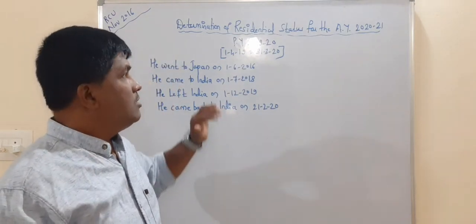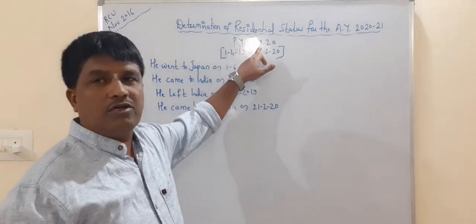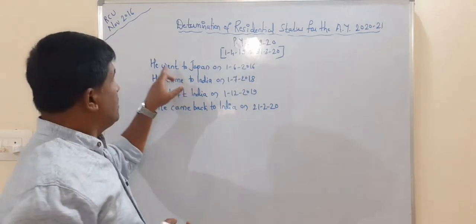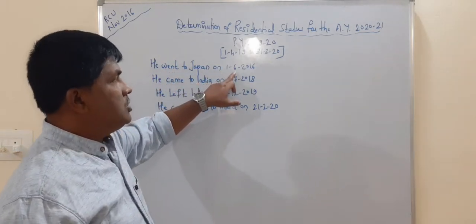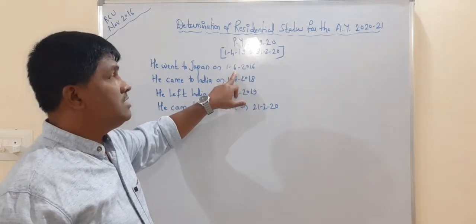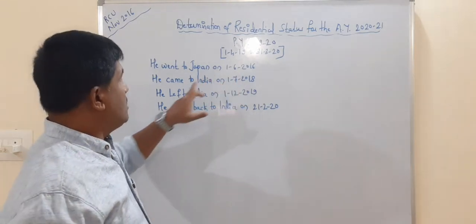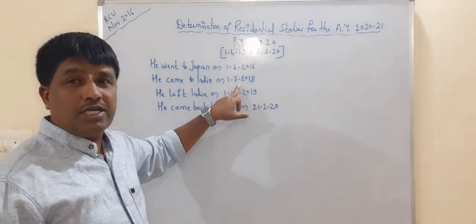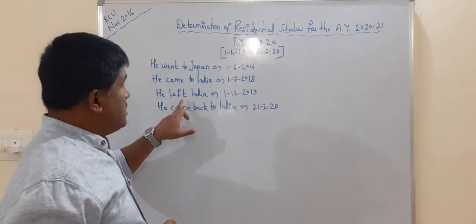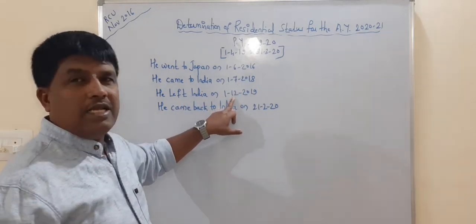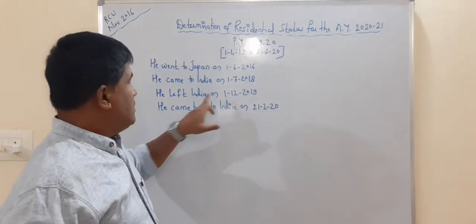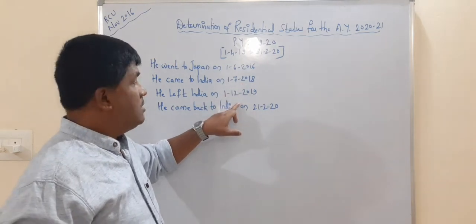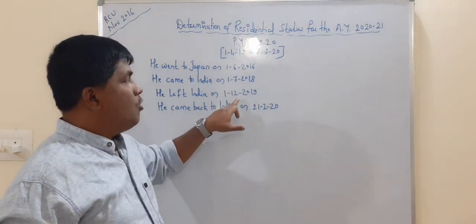First of all, we see for how many days he stayed in India during the previous year 2019-2020. I read the question once again. He went to Japan on 1/6/2016, which means during the previous year 2016-2017. Then he came back to India on 1/7/2018, which means 2018-2019. Then he left India on 1/12/2019. It is very important: up to 1/12/2019, from 1/7/2018 he was in India.